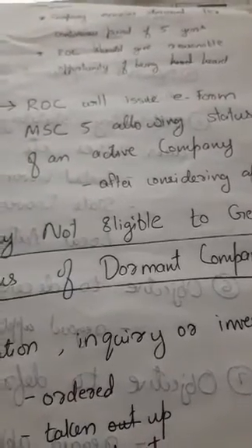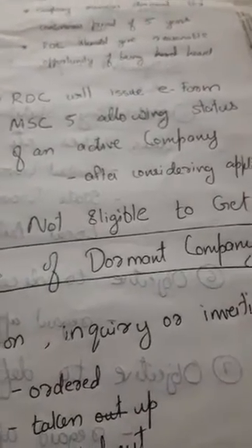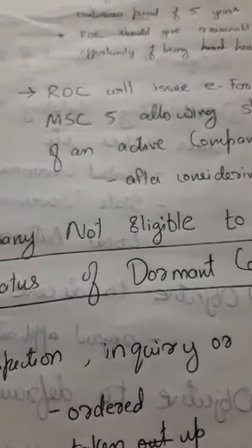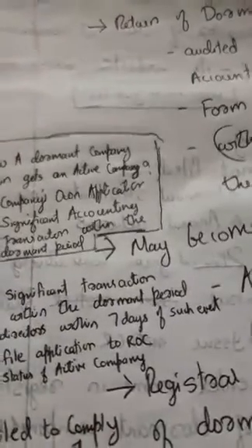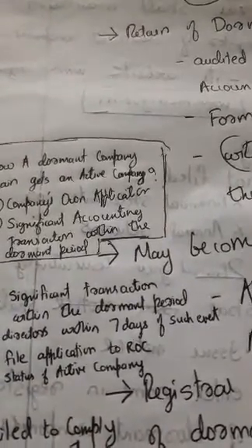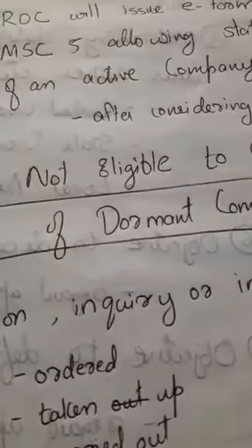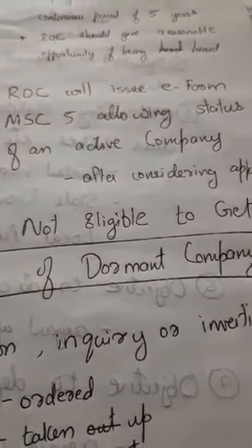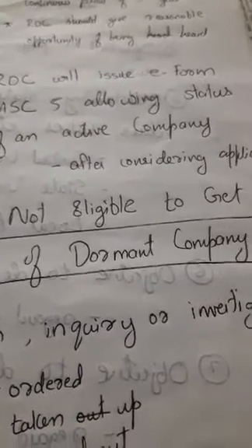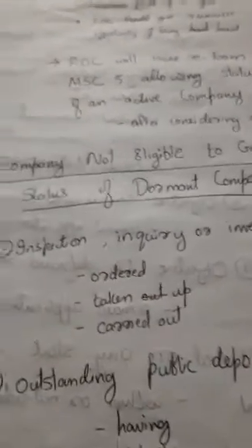After considering the application, the ROC will issue a Form MSC 5 allowing the status of an active company. We have already discussed a dormant company can become an active company. A dormant company may become an active company by two modes: when a significant accounting transaction happens or on the company's application, whatever the case may be. The ROC will issue a Form MSC 5 allowing the status of an active company to the dormant company after considering the application.